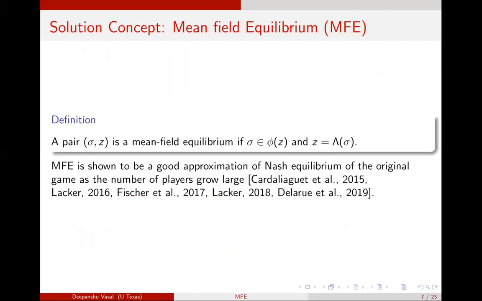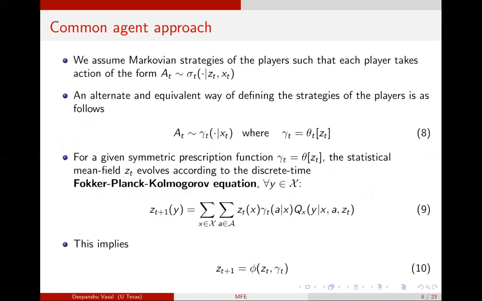A pair sigma and z is called a mean field equilibrium if sigma is optimal given the mean field z, and z is derived from sigma using the forward Fokker-Planck equation. As I said before, mean field equilibria are shown to be a good approximation of Nash equilibria when the number of players grows large. In this talk, we are going to assume that players play Markovian strategies, in the sense that their actions only depend on the current mean field state and the current type. An equivalent way of looking at this strategy sigma is as follows.